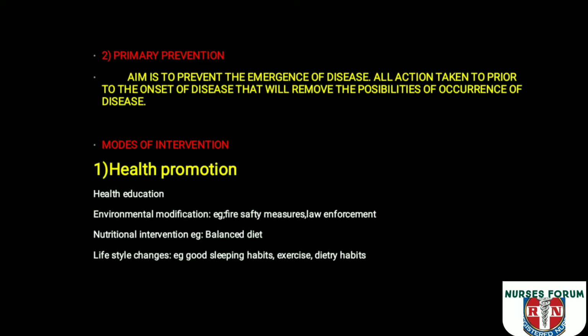Environmental modification includes, for example, fire safety. We are following fire safety measures in buildings and institutions to ensure the safety of the public. It is an example of environmental modification. And the next one is enforcing laws like wearing helmets and wearing seat belts, and following traffic rules. These are all examples of environmental modification to control or reduce the emergence of a disease.